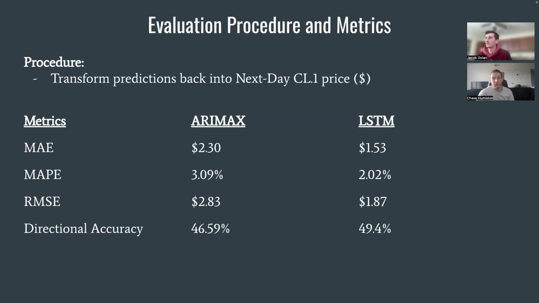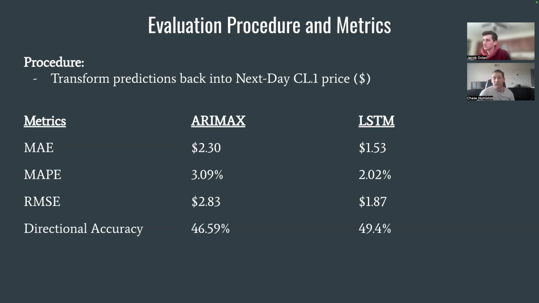These are the results for 2024. We compared it with our baseline model, which was an ARIMA model. And that one was done, the differencing was done outside of the ARIMA procedure when we took the returns and fed them in. Other than that, it was a 407 model that we used for the ARIMA. We can see LSTM did better for mean absolute error, mean absolute percent error, and root mean squared error. And it also did better on directional accuracy. It's interesting to note that both of them were directionally accurate less than 50% of the time.